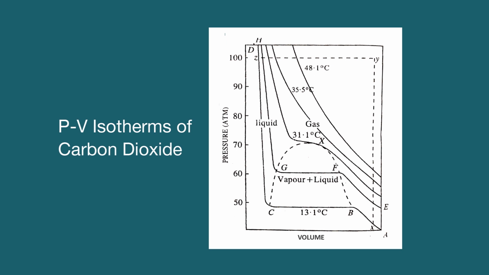At still higher temperatures, the horizontal portion of the curve becomes shorter and shorter until at 31.1 degrees Celsius, it reduces just to a point as represented by X. At this temperature, therefore, the gas passes into a liquid state gradually. Above 31.1 degrees Celsius, the isotherm is said to be continuous. There is no evidence of liquefaction at all. Andrews thus concluded that if the temperature of carbon dioxide is above 31.1 degrees Celsius, it cannot be liquefied, no matter how high the pressure may be. He called 31.1 degrees Celsius the critical temperature of carbon dioxide.